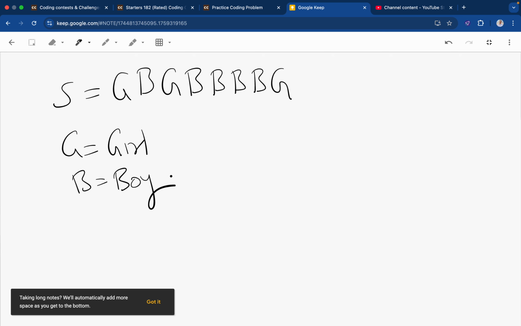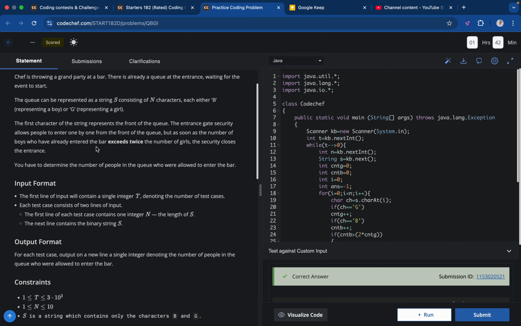So what we have to find out, this is basically a queue. The string signifies the queue, and these persons are entering the bar in this manner, from the starting point. The entrance gate security allows people to enter one by one from the front of the queue, but as soon as the number of boys who enter the bar exceeds twice the number of girls, the security closes the entrance.